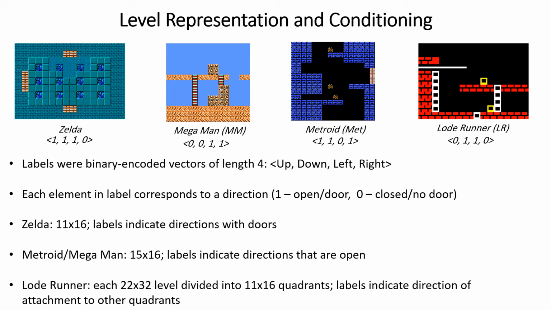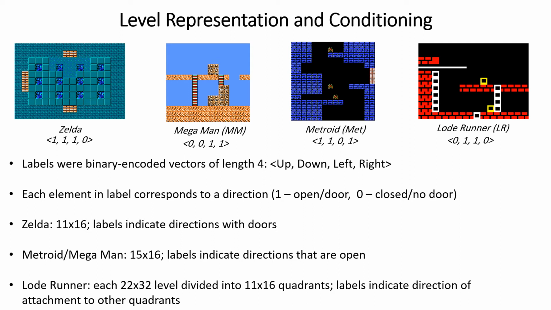For Zelda, we worked with 11 by 16 rooms with labels indicating directions that had doors. For both Metroid and Mega Man, we trained on segments of size 15 by 16 with labels indicating directions that were open and admitted player movement. For Lode Runner, we needed a slightly different formulation. All Lode Runner levels have a fixed dimension of 22 by 32 tiles.